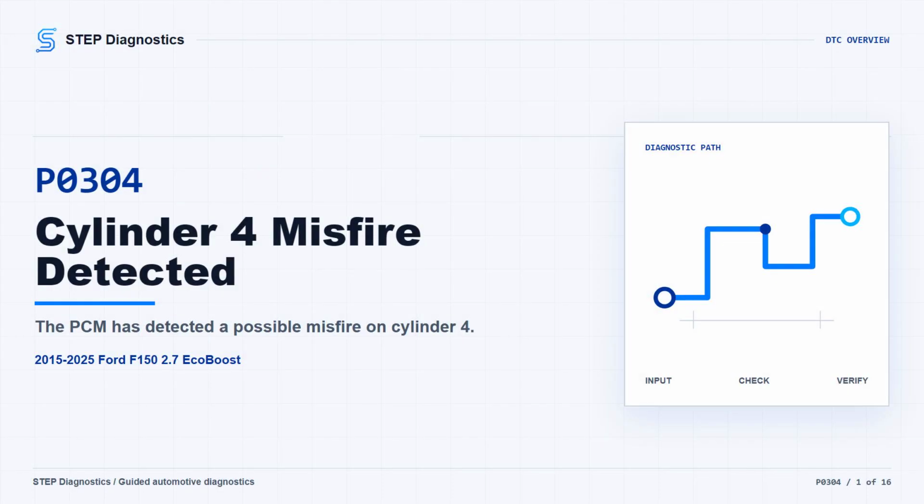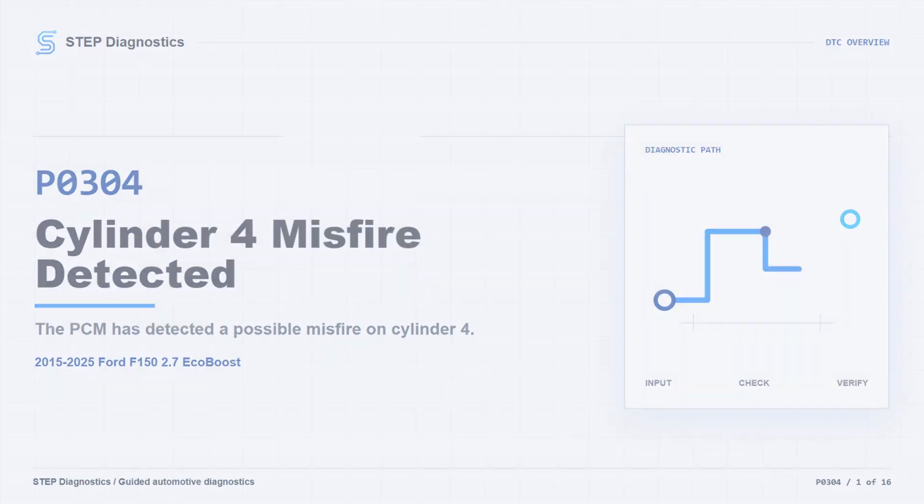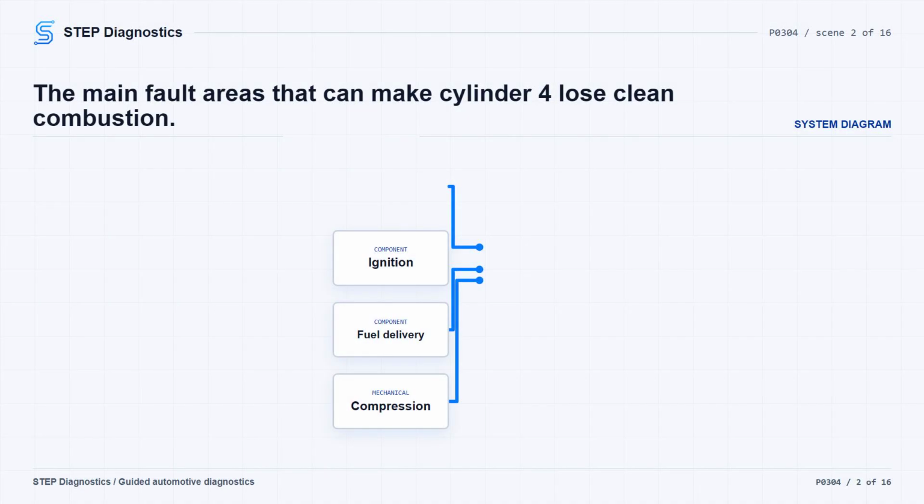On this 2.7 EcoBoost F150, P0304 means the PCM detected a misfire on cylinder 4. In plain language, that cylinder may not be getting clean combustion. The truck may run rough, shake at idle, hesitate, feel down on power, or turn the MIL on. If the MIL is flashing, take it seriously because the misfire may be severe enough to risk catalyst damage.